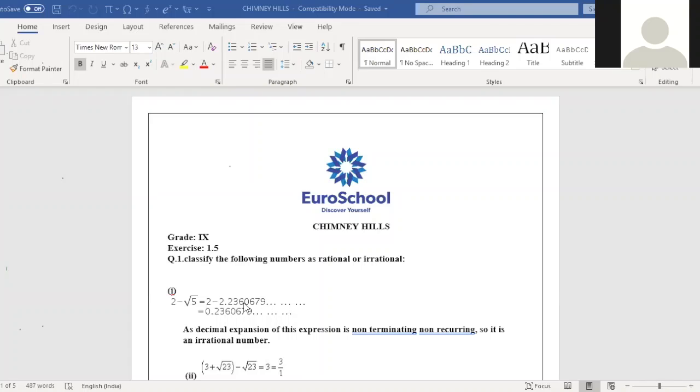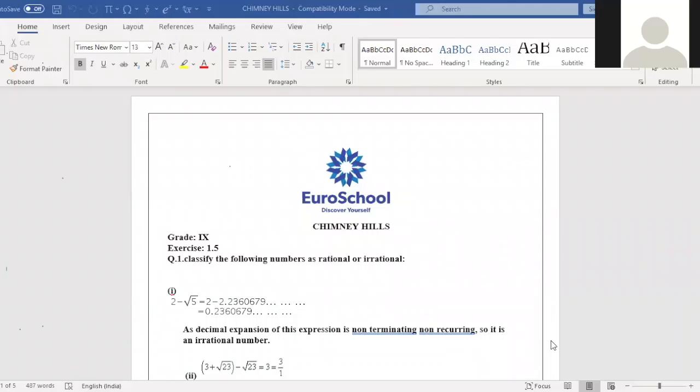I have taken only a few digits, 7 digits. If I subtract, I will get 0.2360679, etc. From this result, we got to know that the decimal expansion of this expression is non-terminating, will never get 0, and it is non-recurring. Even the numbers are not repeating. So we can say it is an irrational number. Am I clear now?